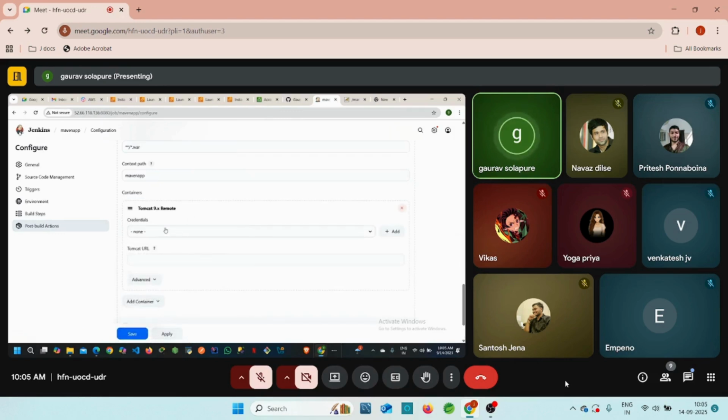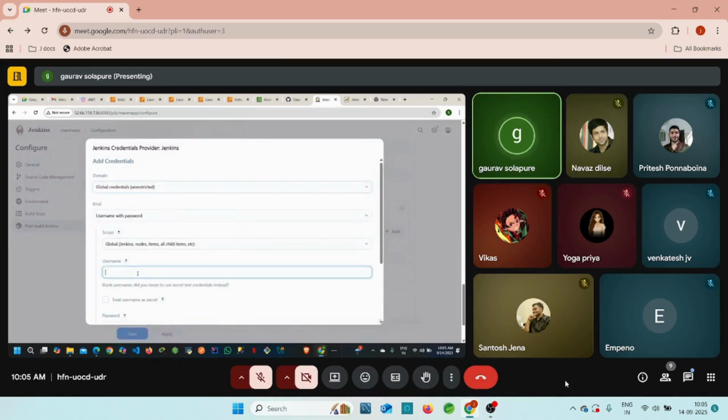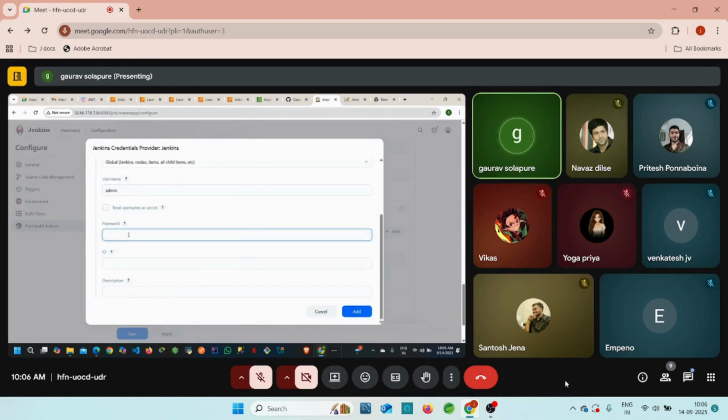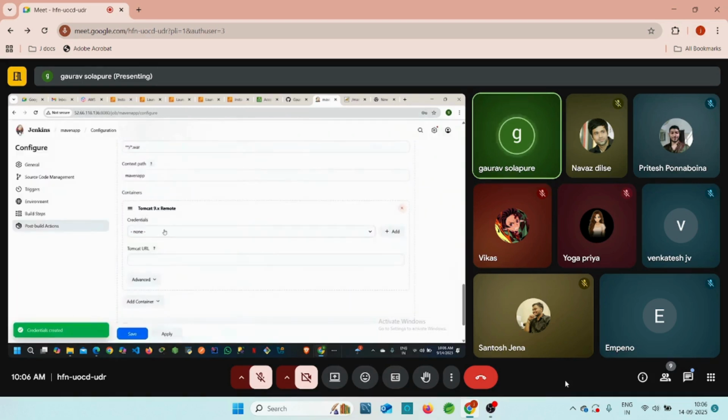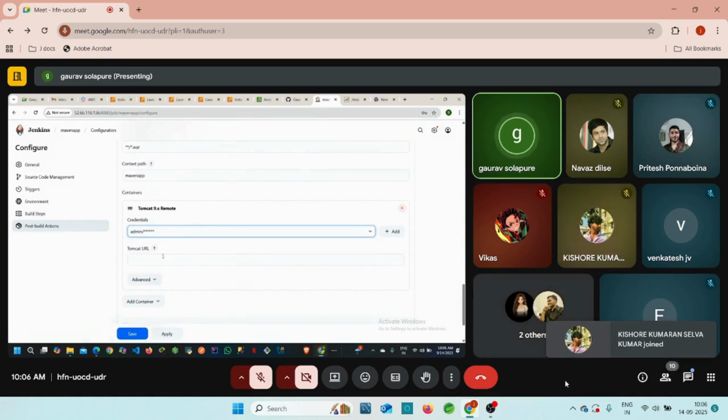So add the credentials. We already added the credentials, right? Do you remember these credentials, guys? Admin and admin. Those are the credentials, right? So you can add the credentials from here. Just click on add, click on Jenkins, right? And you can add the username as admin. Then you can add the password also as admin, right? Click on add. Okay. And from here, you can select these credentials.